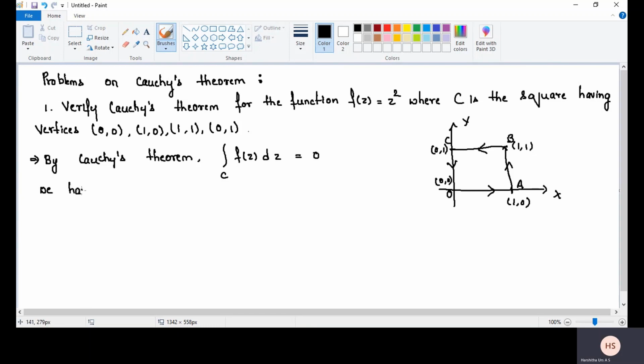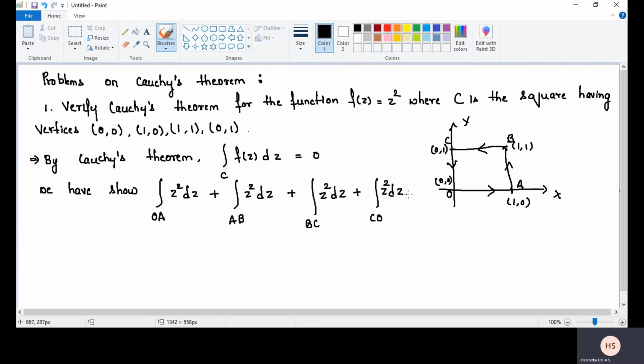We have to show the integral over the curve OA of f of z, which is z square into dz, plus the integral A to B z square into dz, plus the integral B to C z square into dz, plus the integral C to O z square into dz is equal to 0.